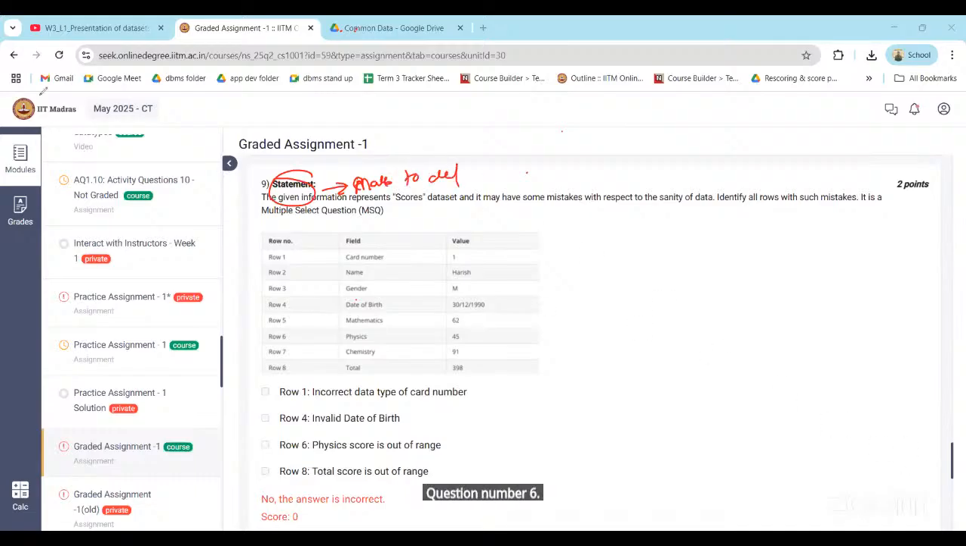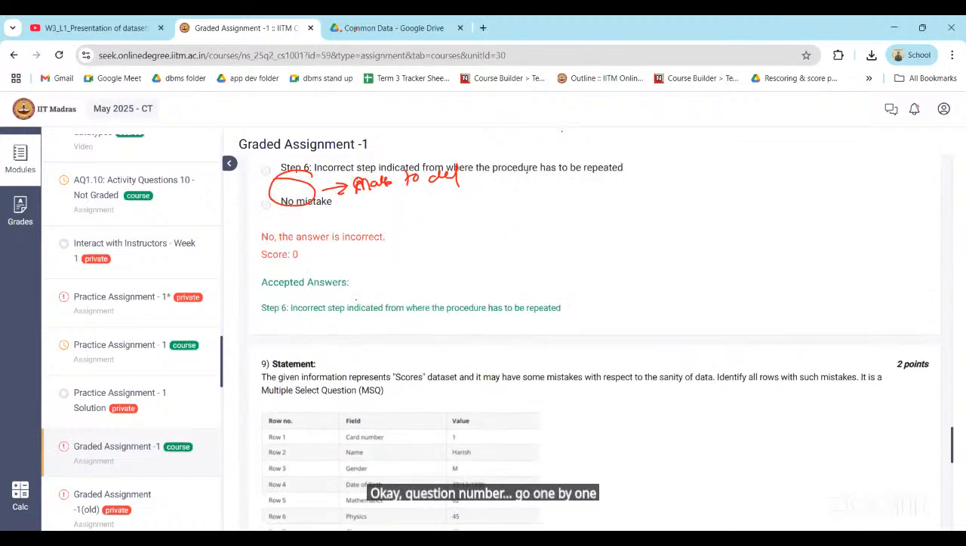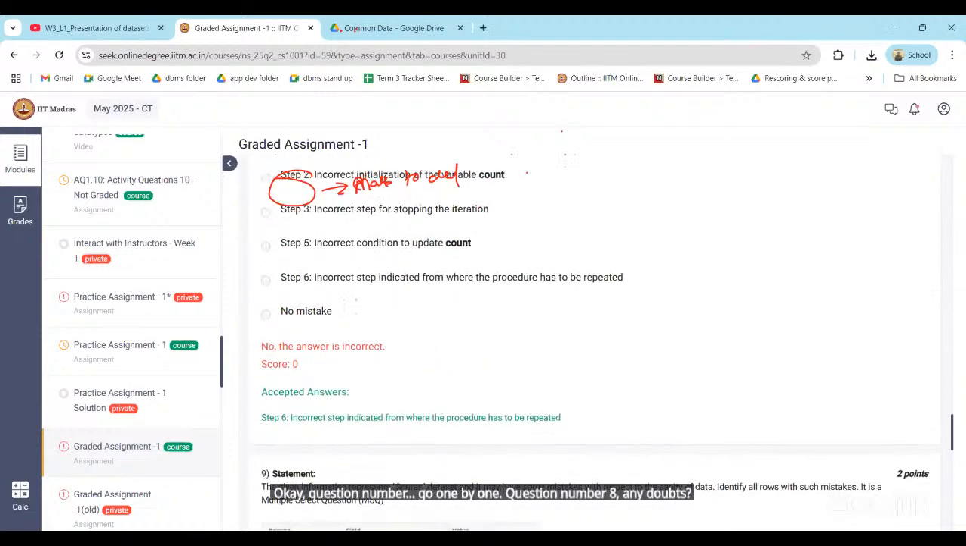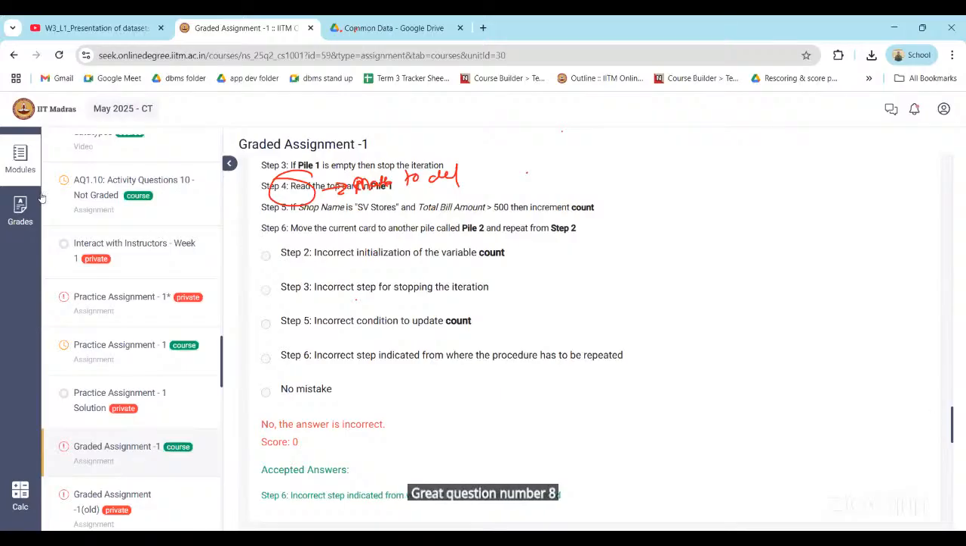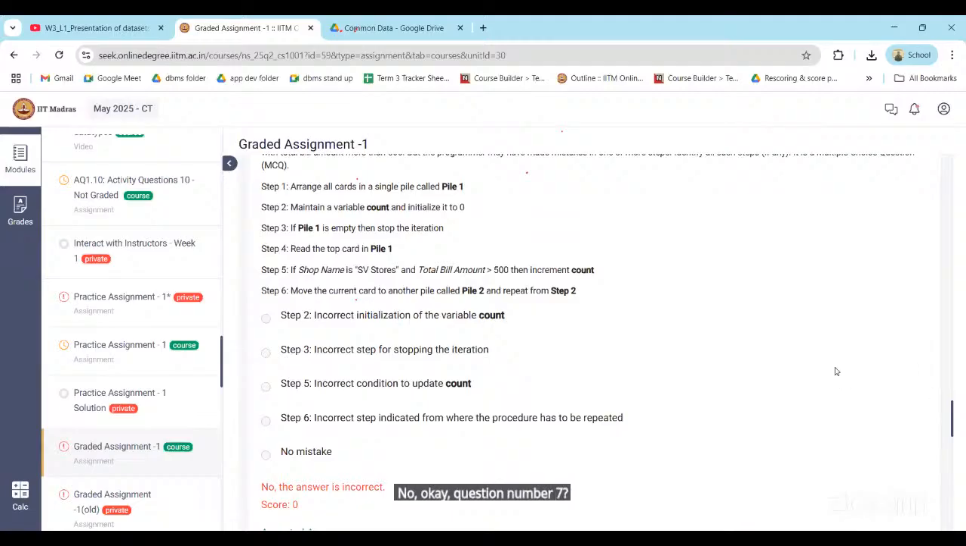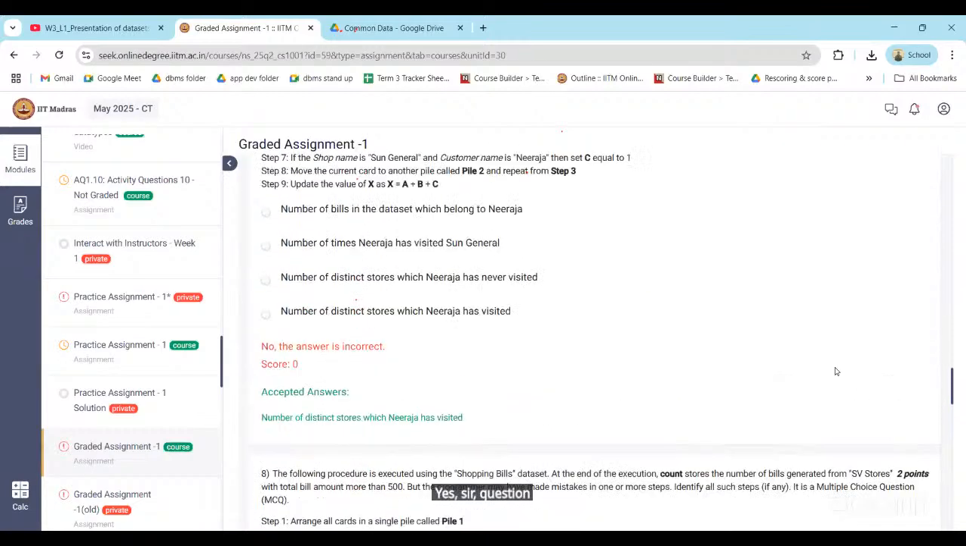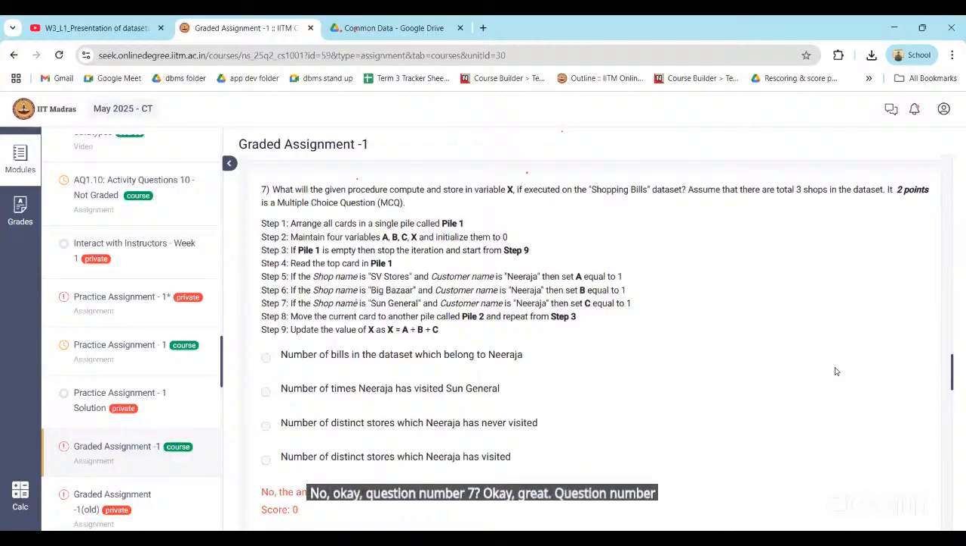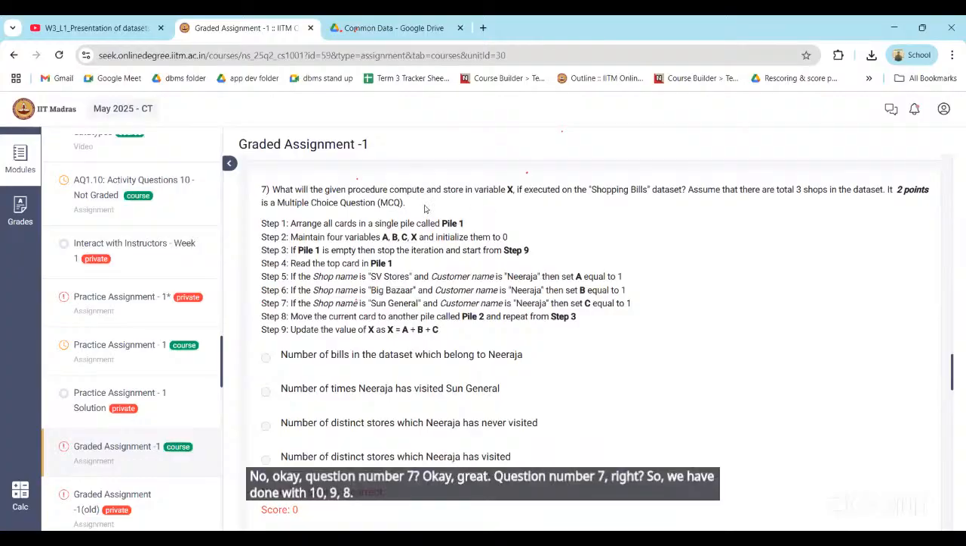Okay, let's go one by one. Question number 5 as well. Question number 8, any doubt? Wait, question number 8, anyone having doubt? In ninth question, wait. Question number 8, anyone having doubt? No. Okay. Question number 7, right? So we have done with 10, 9, 8. Now we'll discuss question number 7. Okay. What's your doubt?